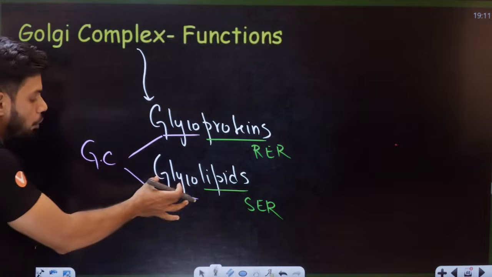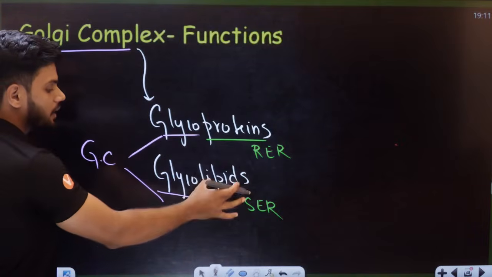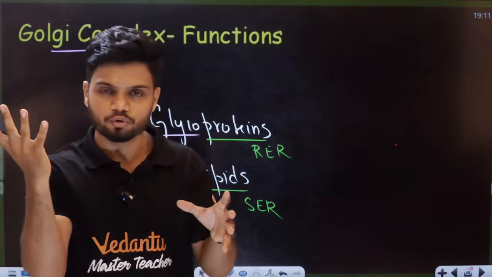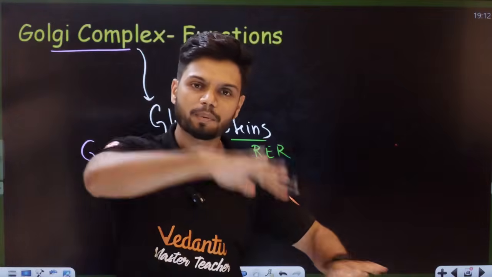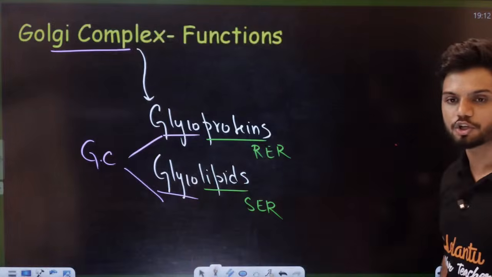So the whole point of your Golgi complex is protein from your RER, lipid from SER. All it does is packaging. It will take one carbohydrate, paste, next, paste, next, paste, next. That is the main function of Golgi complex.